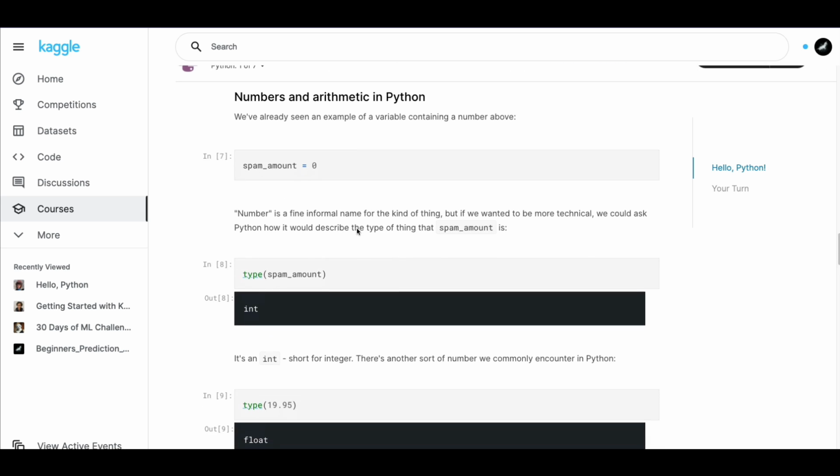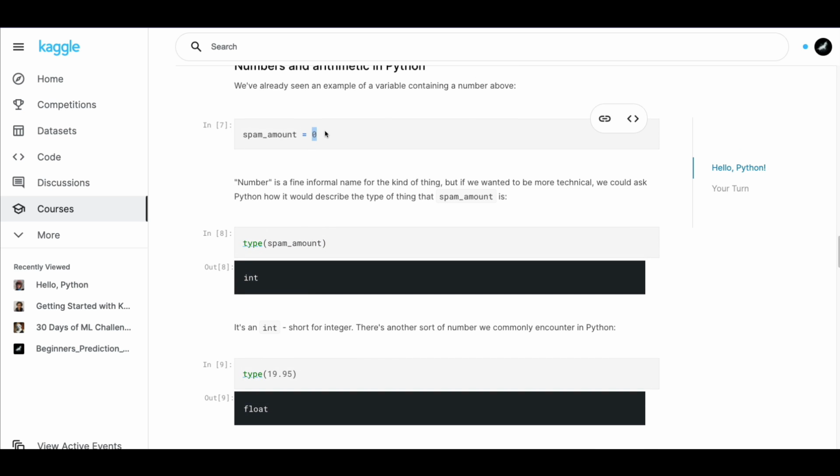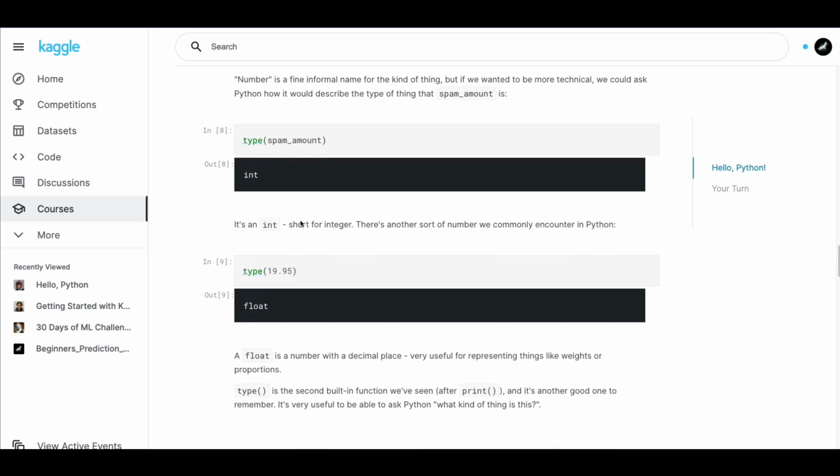And you can also see when you use the type function, the function will return what data type it contains. So to give you in short, a data type is the type of value that gets stored in a variable. So this is a variable or an object. The type of the object, like what kind of value you put inside that object, defines the type of this object. Like I could actually put a character here, then this would become a string. I could put a number here, which is like a negative number, that becomes an integer, and then I could put a decimal point, which is a floating point, that becomes a float. So that's what you would see.